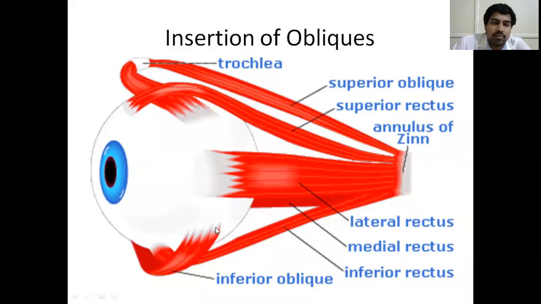So the applied aspect of inferior oblique muscle insertion is that it inserts near to the macula. Its location you will be taught in the retina classes. So here the macula will be there in this location. The inferior oblique insertion is almost at that part where the macula is located on the retina. Just behind that on the scleral part, this inferior oblique muscle inserts. And the optic nerve also passes to the sclera in that particular part. That's why if there is any optic neuritis and inflammation of the meningeal sheath of the optic nerve, that inflammation spreads to this inferior oblique muscle also. That's why it leads to some pain in elevation. Similarly, the superior rectus muscle.